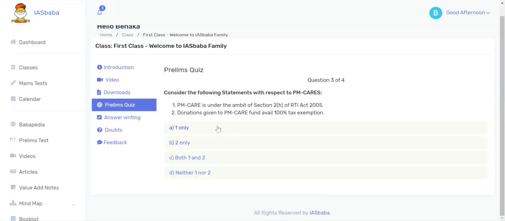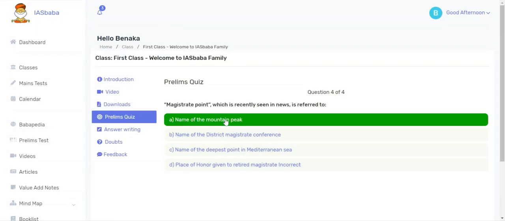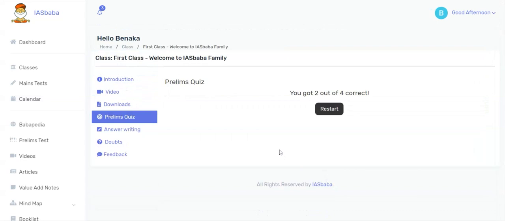Let's repeat once again. At the end, it will show you the result of the quiz taken and the number of questions the quiz contains. Moving to the next tab, which is answer writing practice.